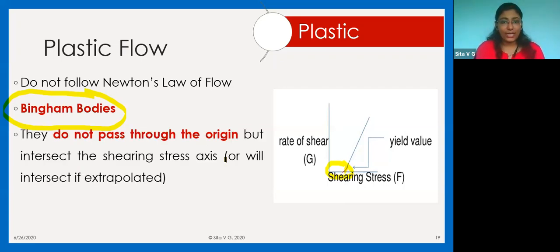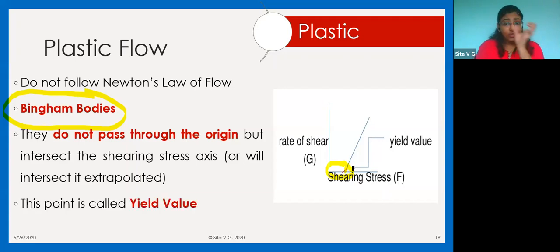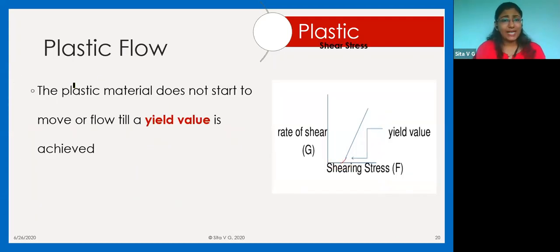So in plastic flow, what happens is, this straight line does not pass through the origin, but if you extrapolate it to the shear stress axis, it will give you a yield value. Up to this shear stress, it will show a plastic type of activity. That means below this yield value, it will be very rigid. But once my shear stress exceeds this yield value, then it will show the Newtonian law of flow. So the plastic material does not start to move or flow till a yield value is achieved.